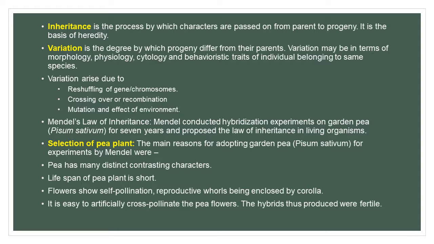Second, the lifespan of a pea plant is short, so we can easily see the progeny. Third, flowers show self-pollination, reproductive whorls being enclosed by the corolla. Reproductive whorls means androecium and gynoecium. Fourth, it is easy to artificially cross-pollinate the pea flower, which was a very important reason. The hybrids thus produced were fertile after cross-pollination or hybridization done by Mendel.